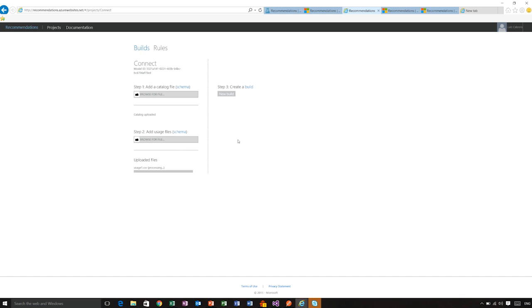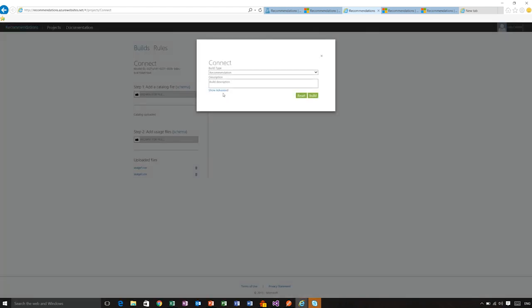Okay, so once you have the catalog and usage file, you can actually create a new build. The first file uploaded, and I am in the process of uploading a second file. Once the files have uploaded to the system, you can create a new build, and you can pick a type of build. We have two types of builds, recommendations and frequently bought together. We also have a ranking build, but that's an advanced feature that you can check in the documentation for now.